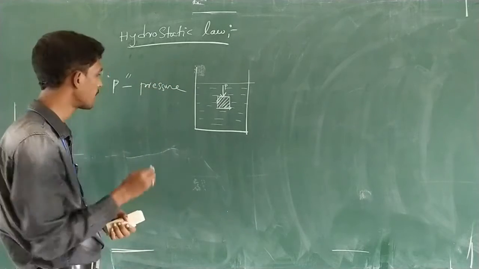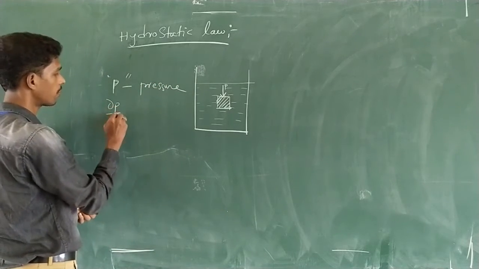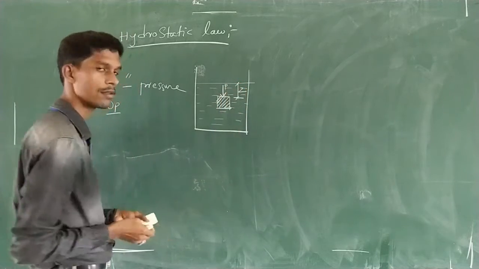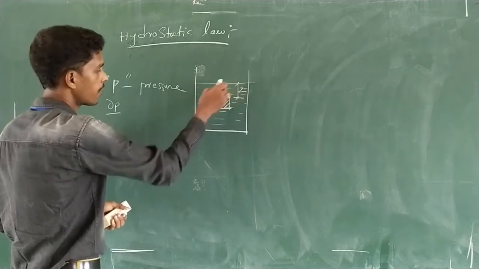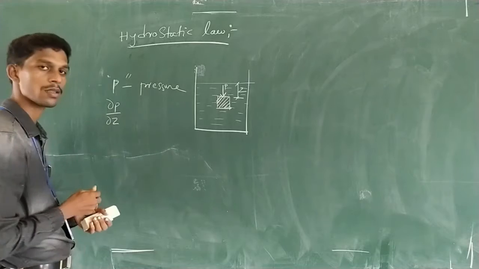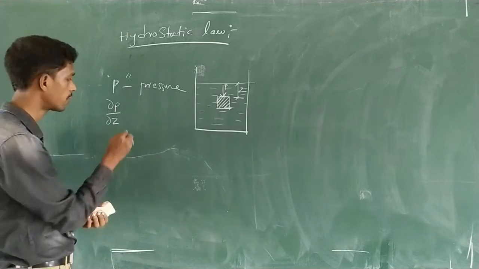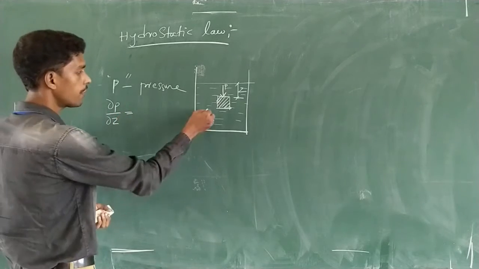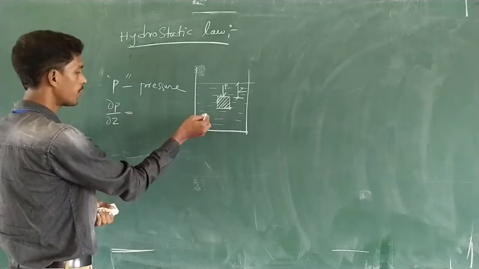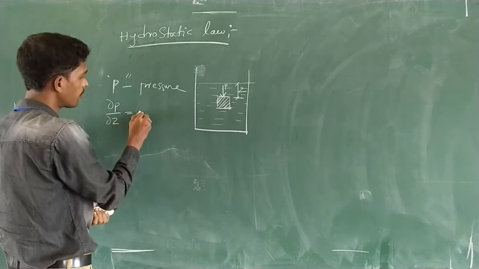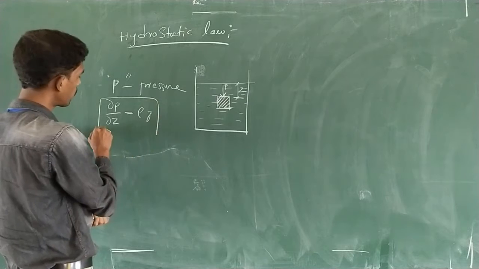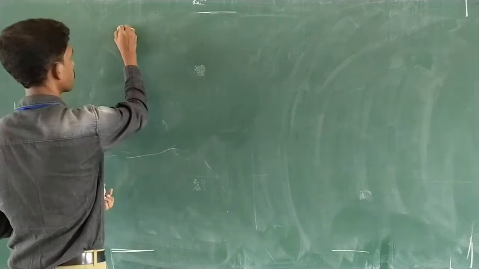What is the rate of change of pressure here? What about the depth of this particular element? It is Z. Assume the fluid is under a depth of Z. So with respect to Z, the rate of change of pressure is dou P by dou Z, which is equal to the specific weight of the fluid element. What is the specific weight of the fluid? Density times acceleration due to gravity. This is exactly the hydrostatic law.